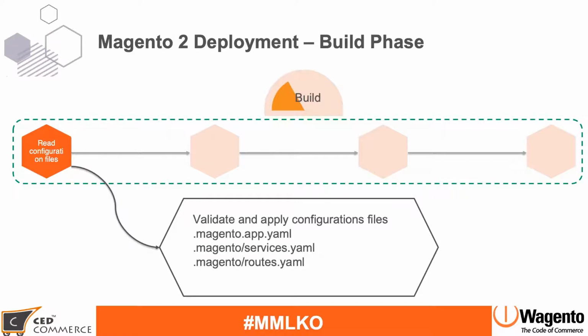These are the 3 configuration files which Magento will read, and it will check if there are any dependencies which you have mentioned in these files. Then in this phase, Magento will start preparing the new container. In the new container, first it will check the dependencies and any service level settings which you have defined in all these 3 configuration files, and based on that it will start preparing the container.